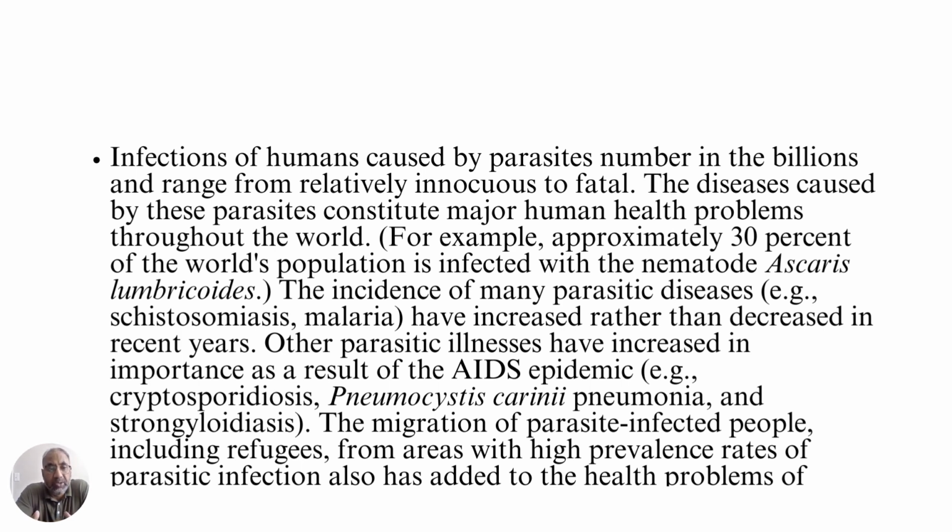And then other parasitic illnesses have increased in importance as a result of the AIDS epidemic, because whenever the body's immunity is decreased, as happens in AIDS, the body becomes more susceptible to infections by parasites, especially Pneumocystis carinii, which causes pneumonia, and Strongyloides, a worm which causes diarrhea. So these are the different types of parasites that cause disease in immunocompromised individuals.